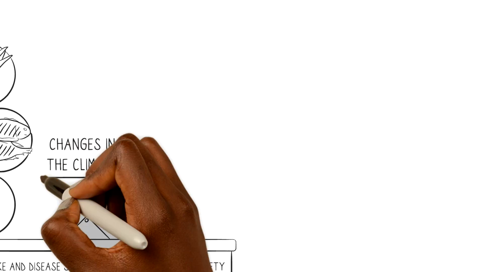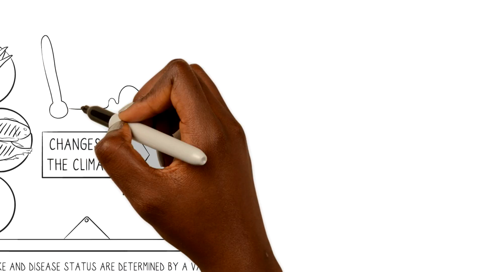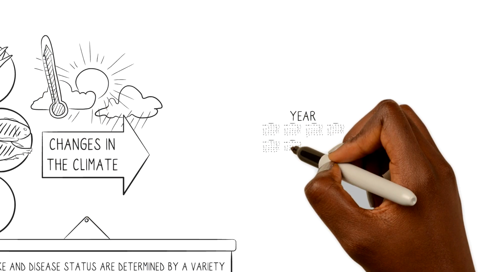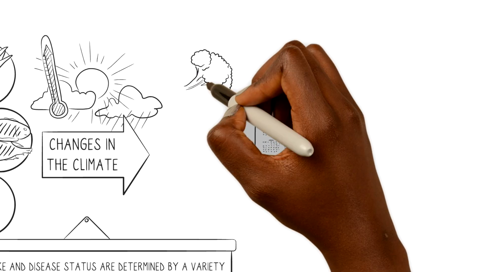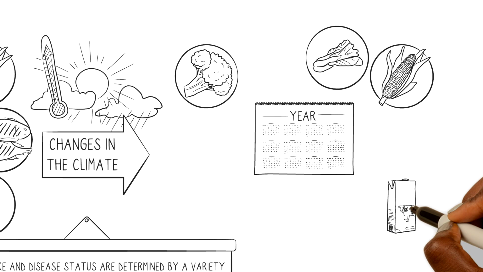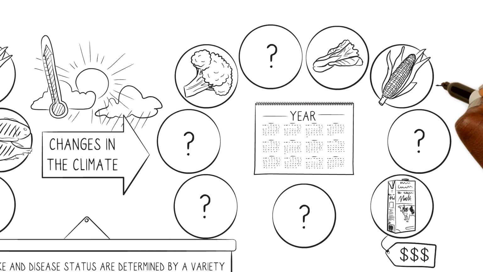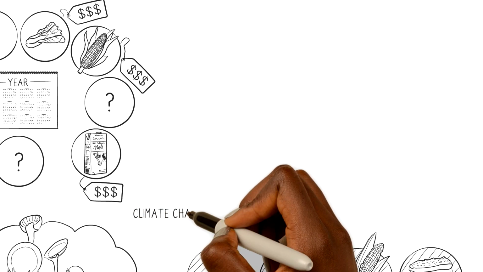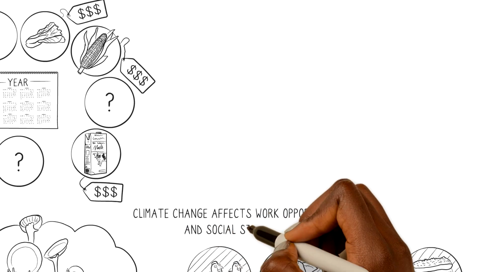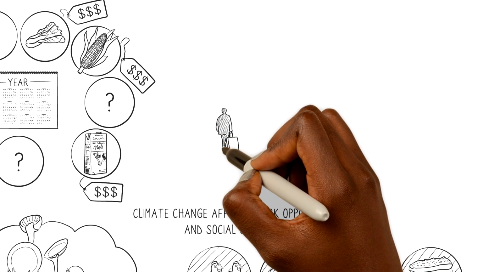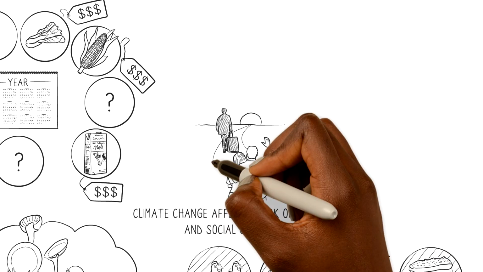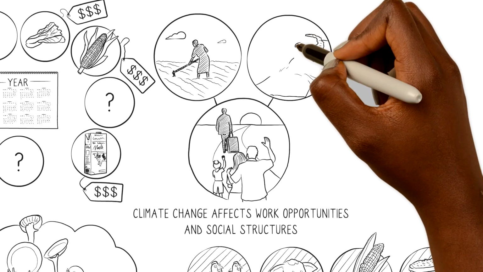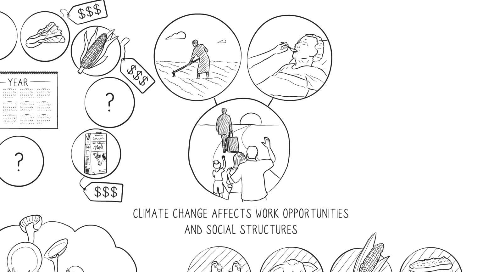Changes in the climate, however, can increase the risk of household food insecurity. Unpredictable rainfall patterns or drought leads to crop damage, farmland erosion, and reduced animal fodder. Yields reduce, less food is available, and food prices might increase. Climate change affects work opportunities and social structures. Family members leaving home to work elsewhere increases the burden on family members who stay behind to work on the land and to care and feed the young, old, or sick family members.